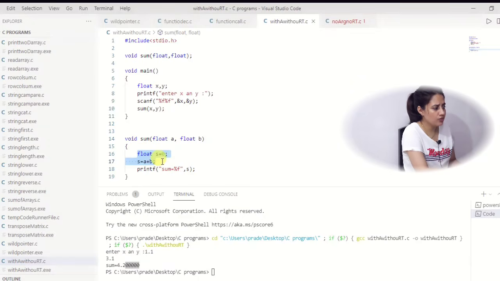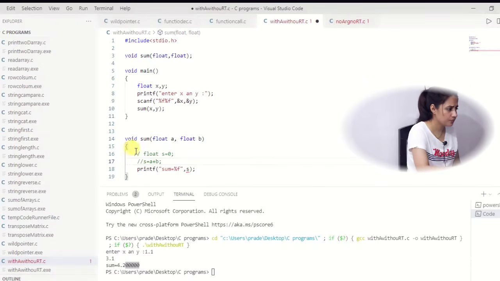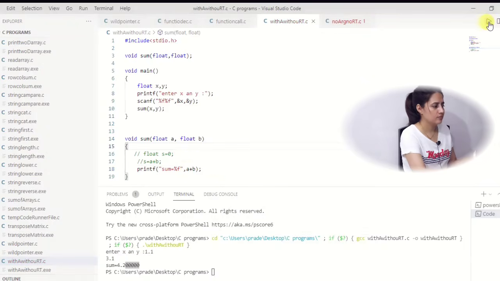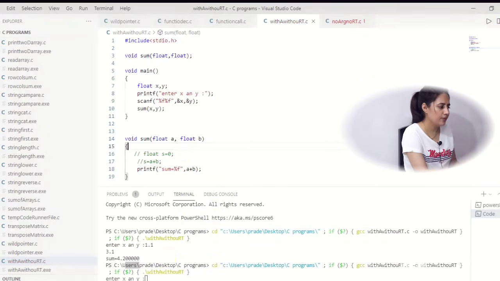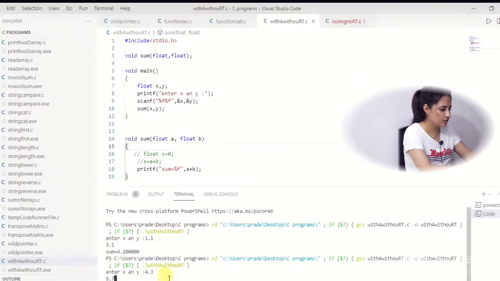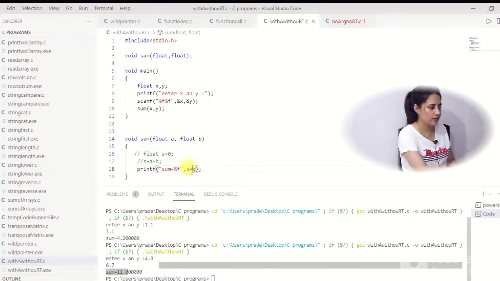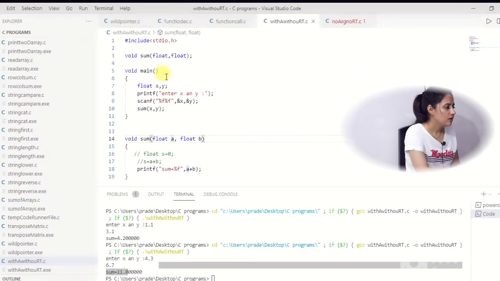And here if you don't want to take any variable, simply what you can do is, in printf you just write a plus b, that is also fine. See, now let me run this again. See, enter value of x and y, I am entering 4.3 and 6.7. See, 11.000 you are getting, so that is also fine, right. And here if you take x and y, that is also fine. Here you can do x plus y, right.